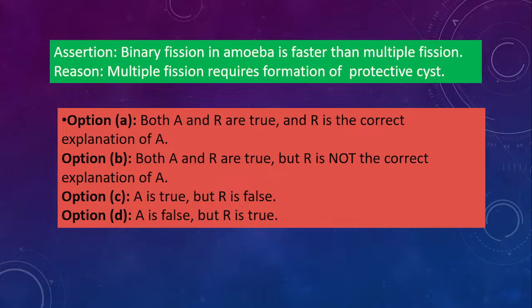Next one, binary fission in amoeba is faster than multiple fission. Reason given: multiple fission requires formation of protective cyst. So what will be the correct option? Is it true? Yes, A is the correct option. So both are true and R is the correct explanation. Binary fission is faster than multiple fission, and multiple fission requires a protective cyst.